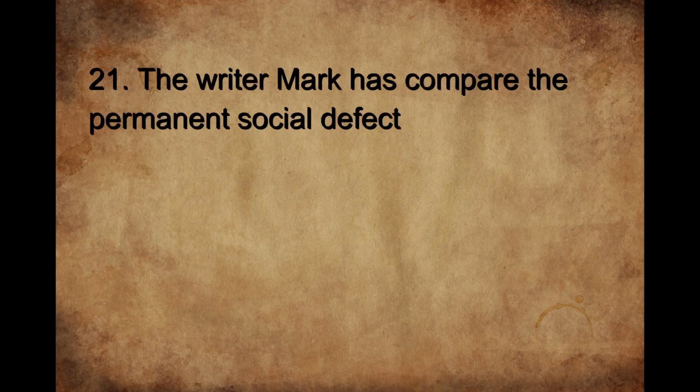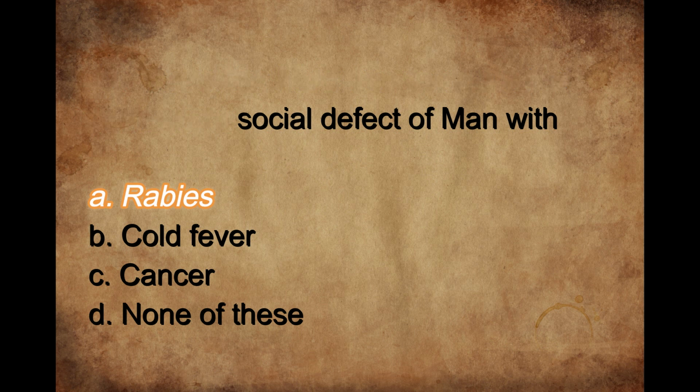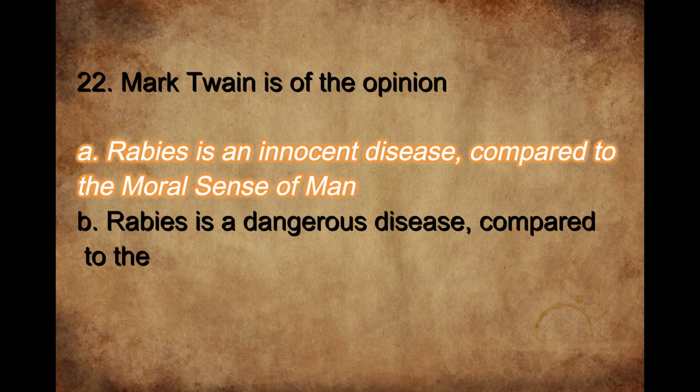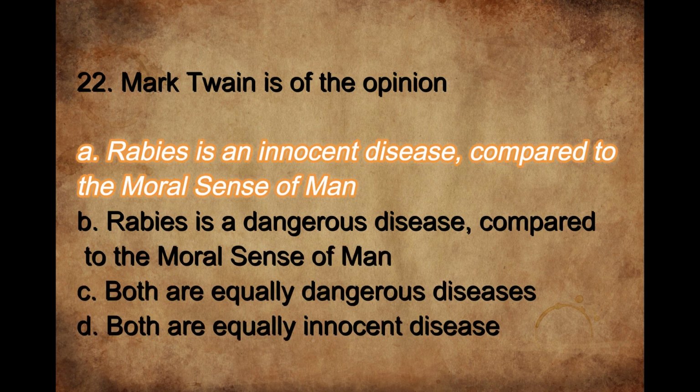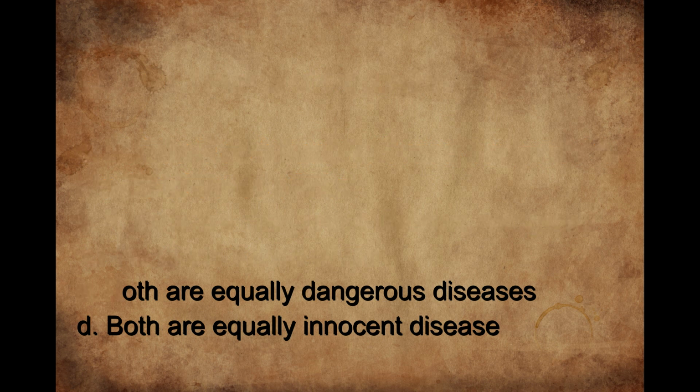The writer Mark Twain has compared the permanent social defect of man with which disease? The right option is rabies. Rabies is the disease with which Mark Twain has compared the permanent social defect of man. In the 22nd question, Mark is of the opinion that A is the right option: rabies is an innocent disease compared to the moral sense of man. That is the permanent defect of man.